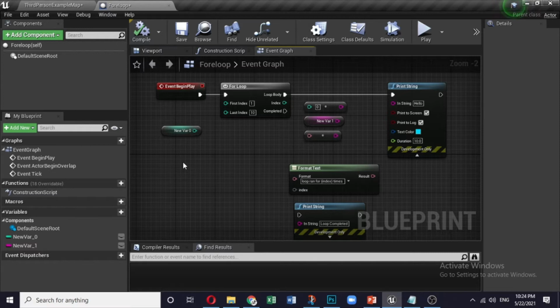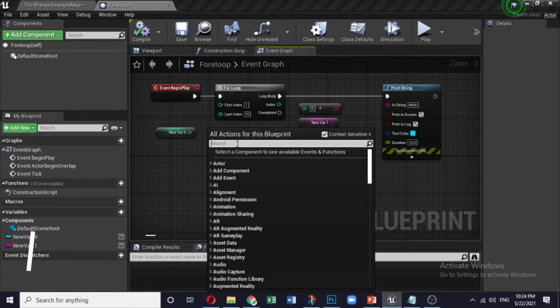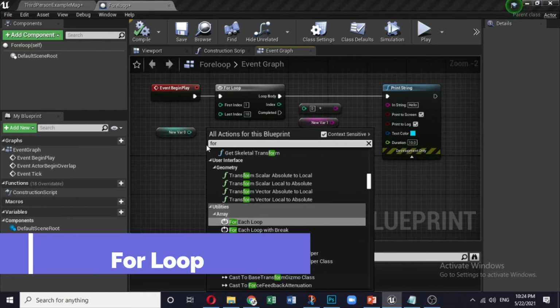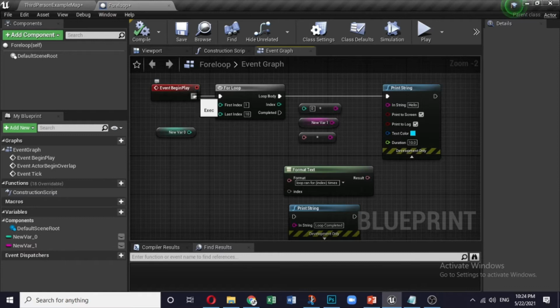Okay, now we will check how the for loop can be used in this Unreal Engine platform. Here are a couple of things which we will discuss. First is the Event Begin Play, which is connected to the for loop. How do you get it? For the for loop, you right click and type, and you get the for loop. Here it is, the for loop, which is connected to Event Begin Play.